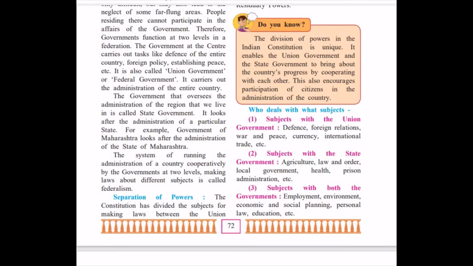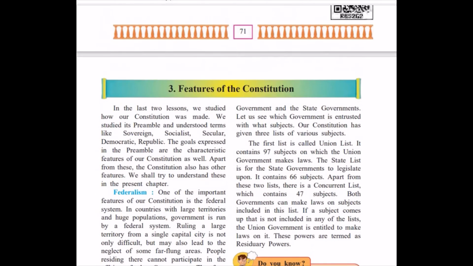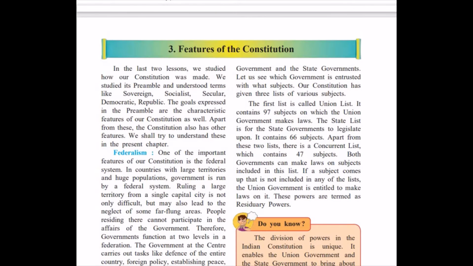Now, separation of power. The Constitution has divided the subjects for making law between the union government and the state government. The first list is called the union list. Under the union list, there are 97 subjects, and the union government or central government makes law. Then there is the state list, which has 66 subjects. Here, the state government makes laws.